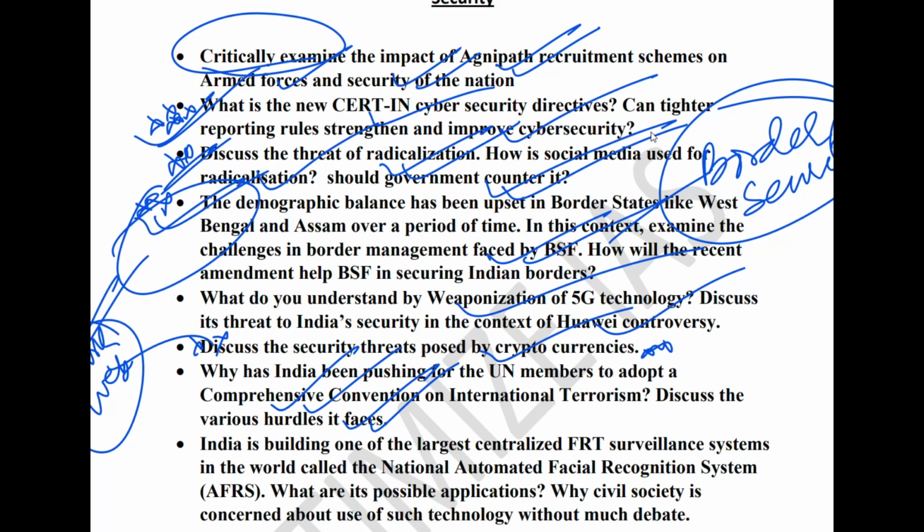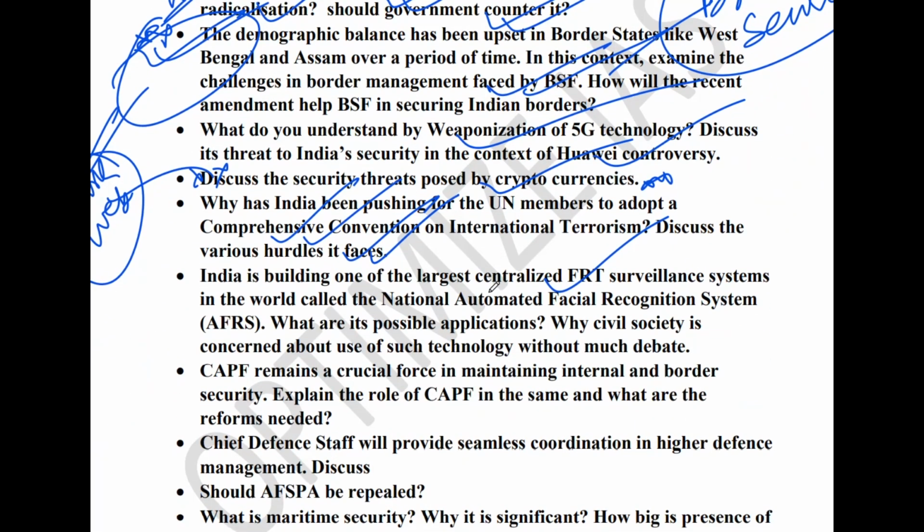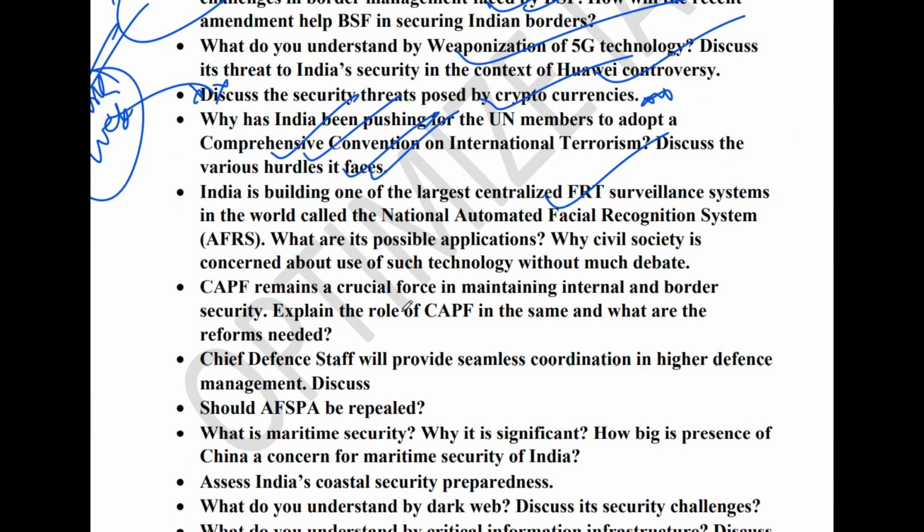Next is basically the face recognition topic. This can come either in the form of science and tech or in the form of security. I have given this topic in science and tech also, so I would not like to repeat it. If you have gone through the science and tech topic list, you can go through it. They can ask you the various concerns with this technology, concerns regarding privacy.